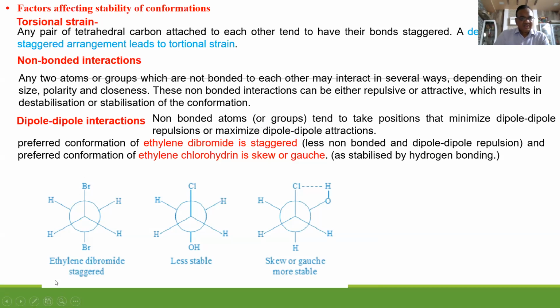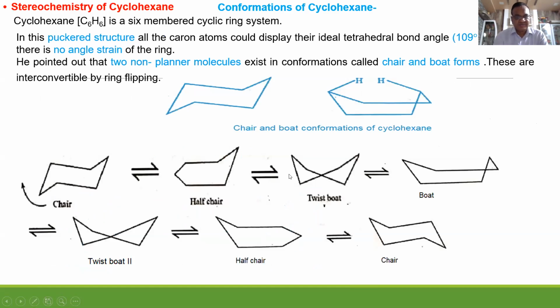Now listen here. This is the staggered conformation for ethylene dibromide. This is the front carbon and this one is the backside carbon. It is less stable. For chlorohydrin, it is more stable. Why? Because when this hydrogen and chlorine come together, there might be chances of hydrogen bonding. That's why.